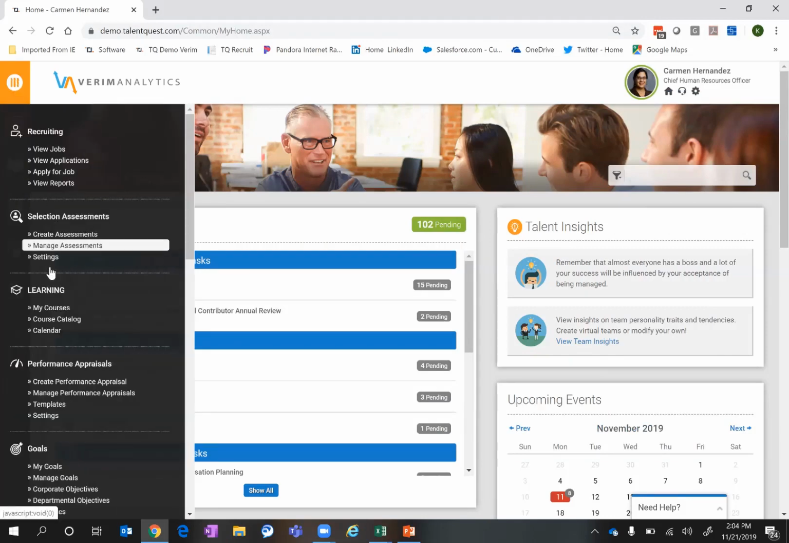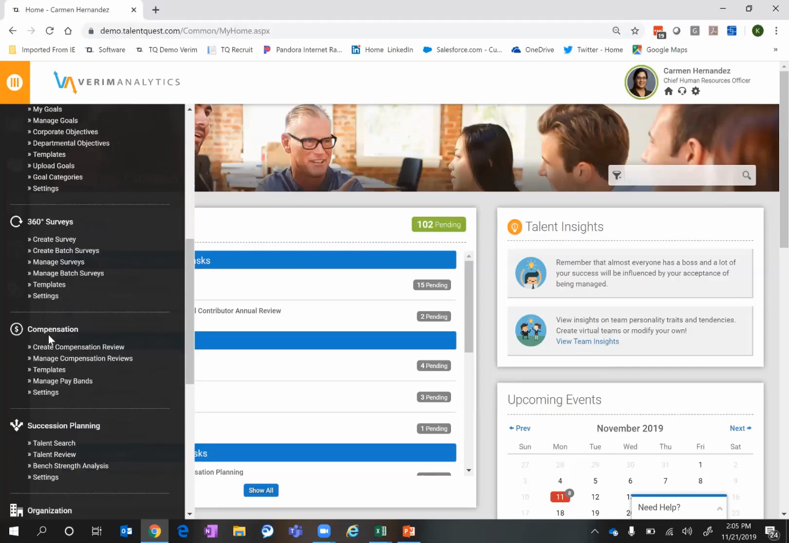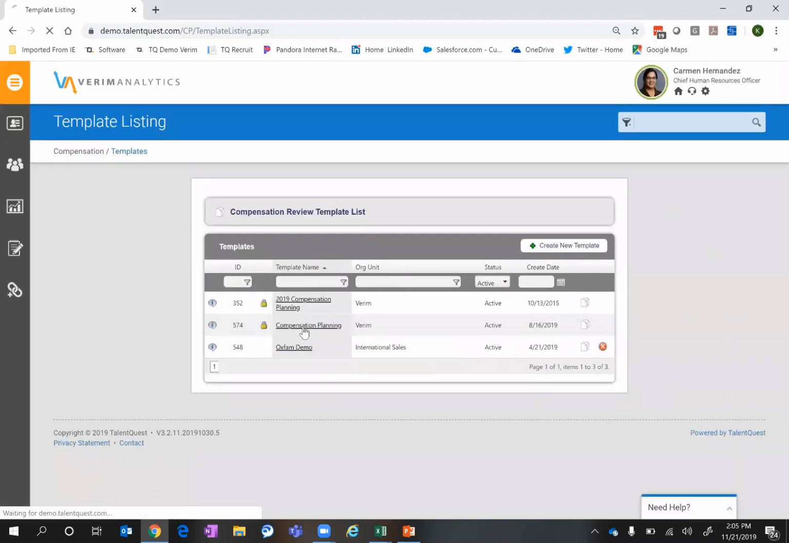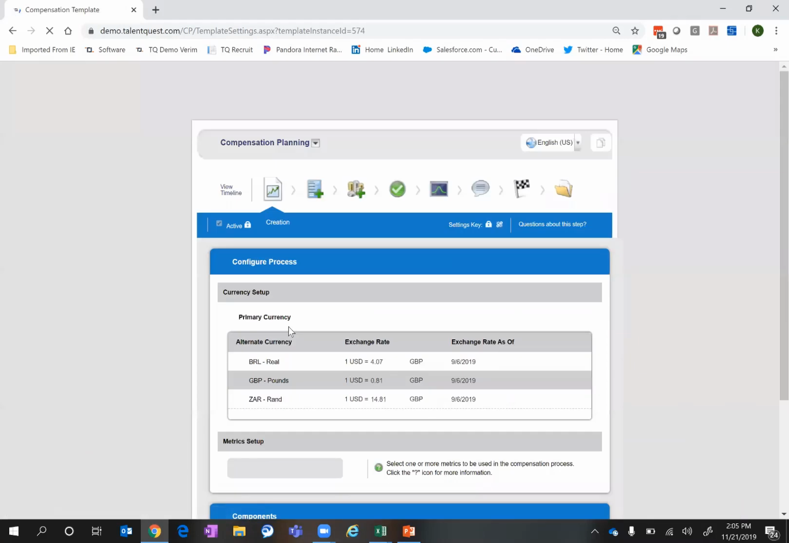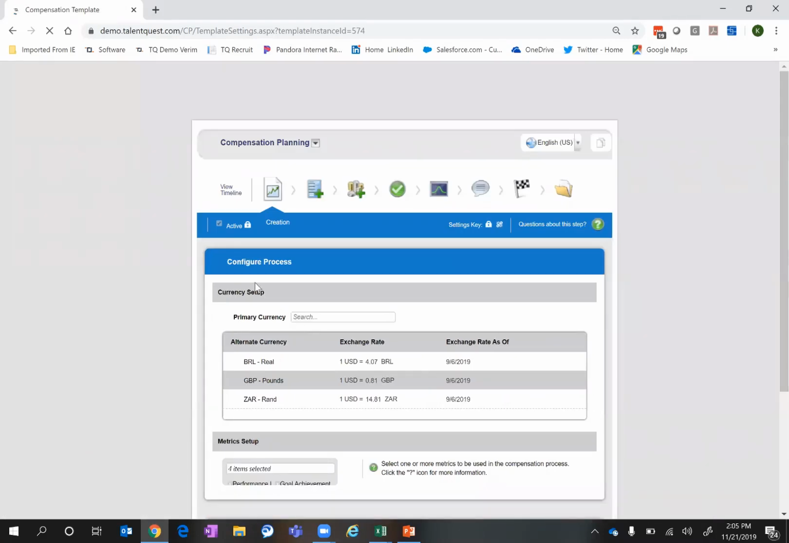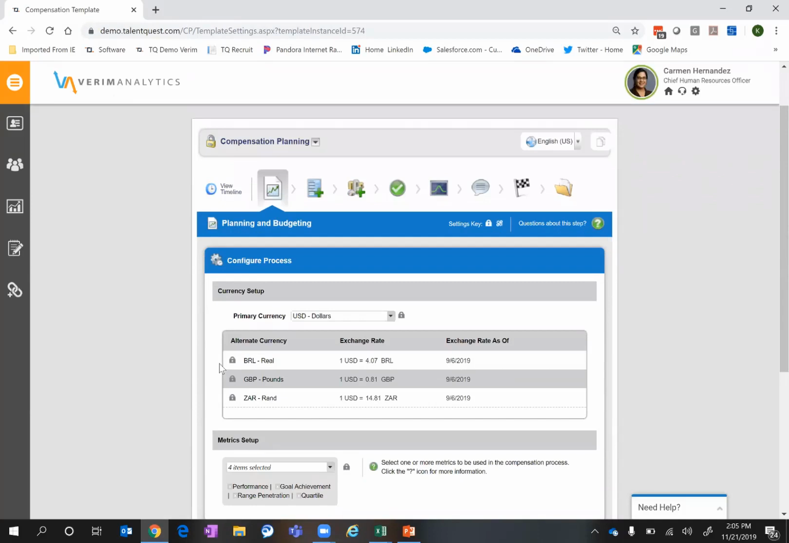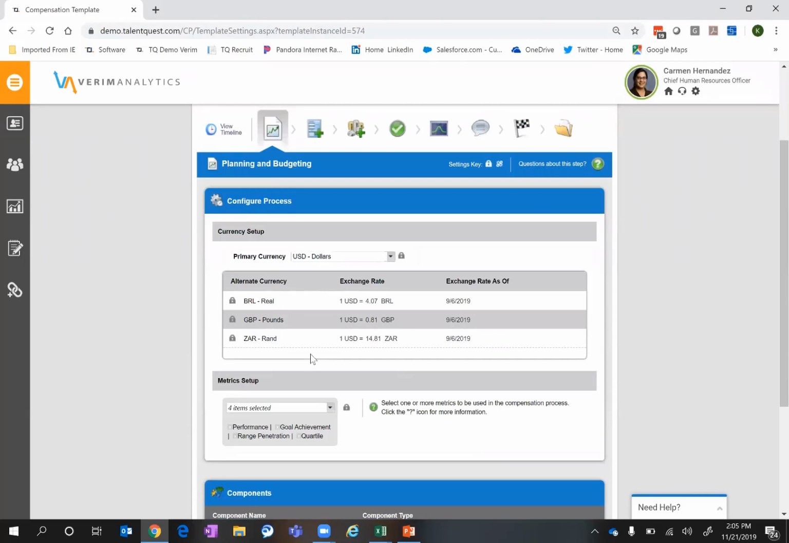So I'm going to jump into one of our templates just to give you a sense of this. Like all the other modules, our comp module is very template driven. The advantage of that is it allows us to have different compensation templates, which would correspond to different workflows and budget amounts, et cetera, for your different areas of the business. So in this particular example, when we think about planning and budgeting, we can see some of the options we have in here. If you're an organization that is multi-currency, we can support multiple currencies.